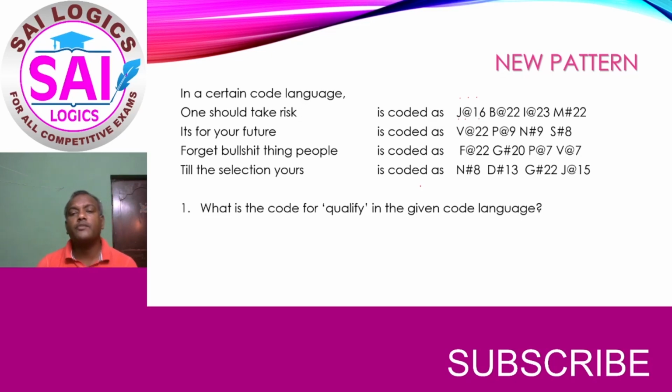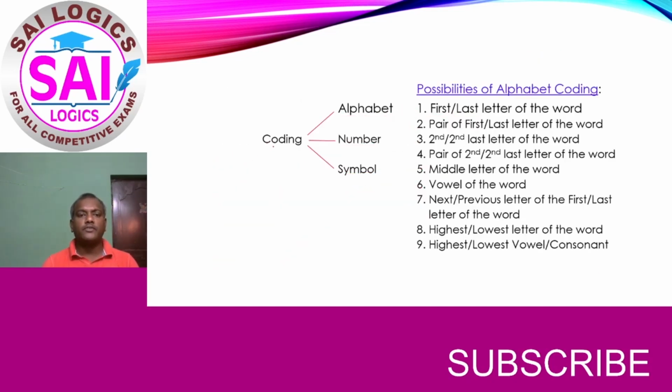Now we will see the possibilities of alphabet coding, symbol coding and number coding, and then we will try to analyze the question and find the logic behind the coding. Now let us see the possibilities individually. We have observed in the last question that coding has been done in 3 ways. That means each word, say for example, master is a word, and this word has been coded with 3 different codes: alphabet, number and symbol.